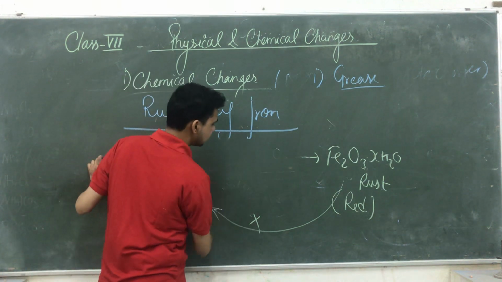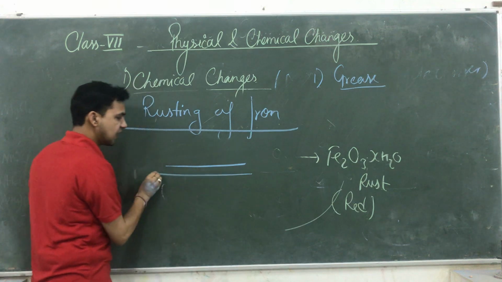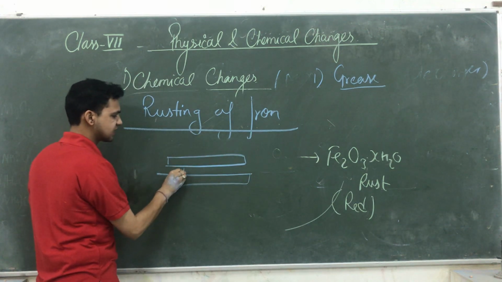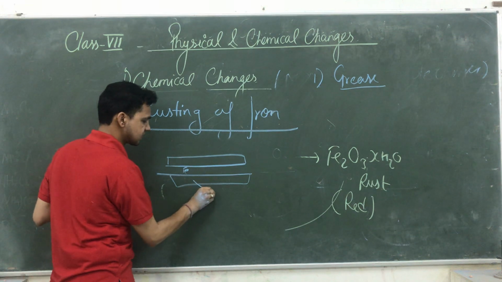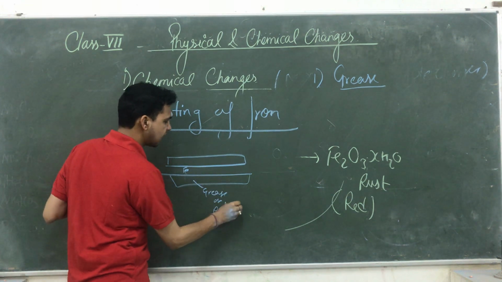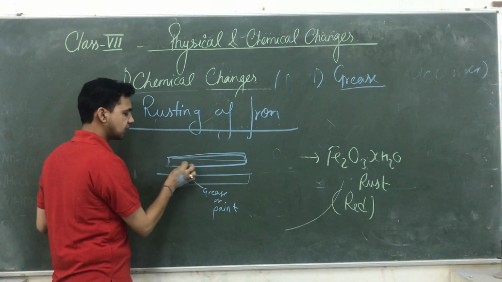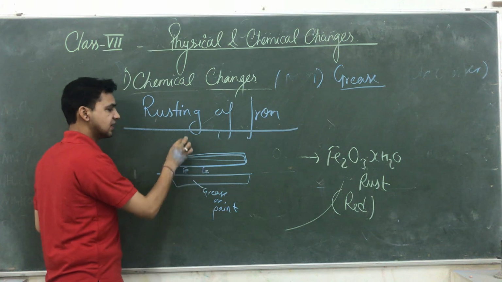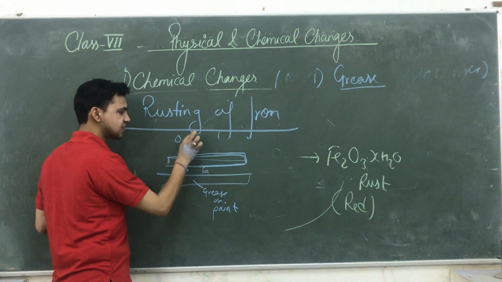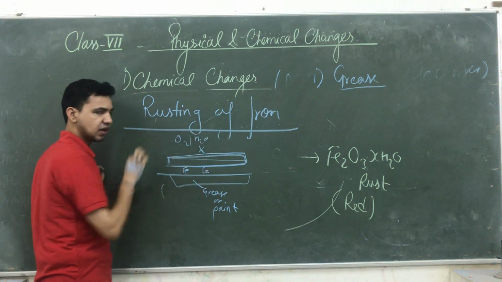What do we do? We apply grease or paint. Suppose that one is the iron rod, and we are applying a layer of grease above and below sides. So that is iron, and that one is grease, or you say paint. Okay. So what happened? This paint generates a layer at the surface of this iron object. What will happen from this? A layer of paint and grease will be generated, because of which oxygen and moisture cannot come in contact with this iron object.